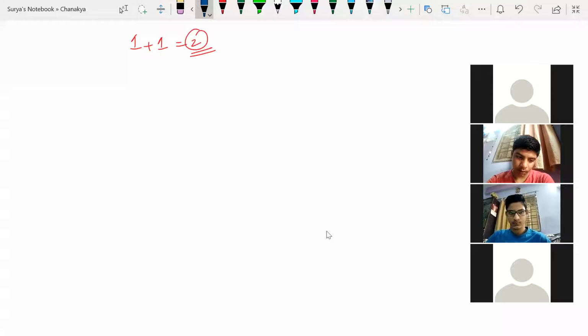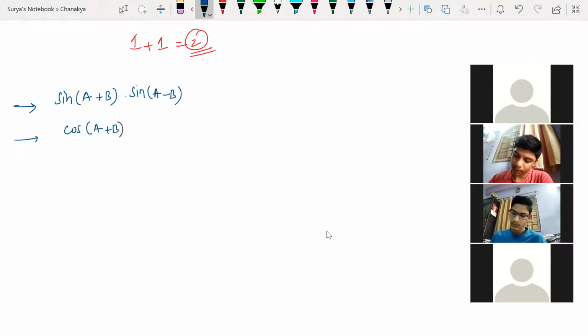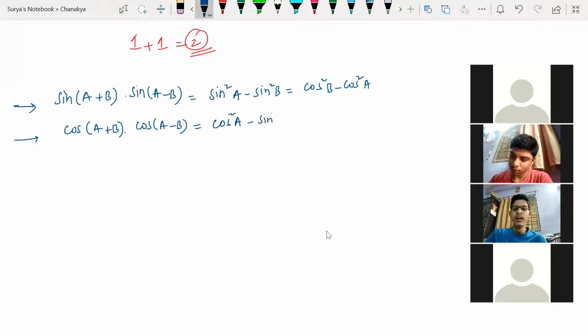Now we'll talk about the formula. What is the formula of sin(A+B) into sin(A-B)? And what is the formula of cos(A+B) into cos(A-B)? First, we need this one. I told you sin square A minus sin square B is equal, and this can be written as cos square B minus cos square A. Now cos square A minus sin square B.